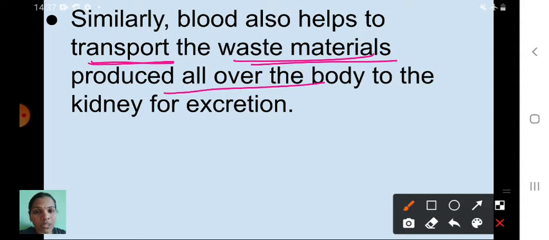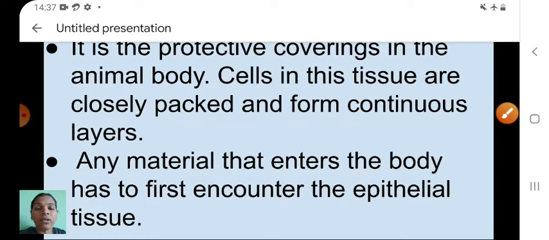I hope you understood why we say blood is a connective tissue. It transports important materials and oxygen to each and every cell, and at the same time waste materials are collected with the help of blood to the kidney for excretion. That's why we say blood is connective tissue.